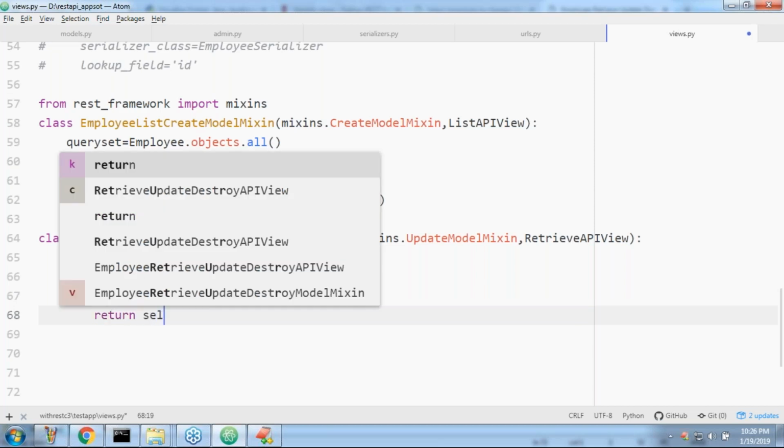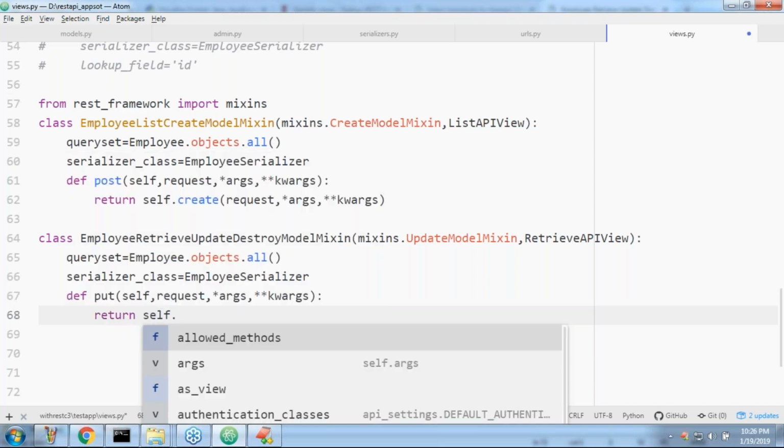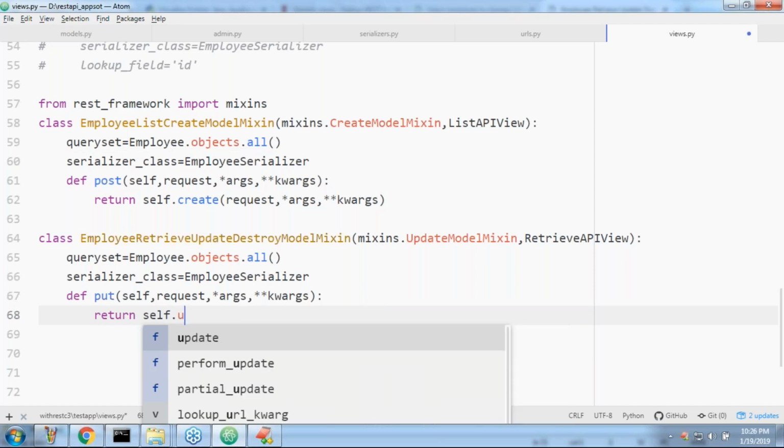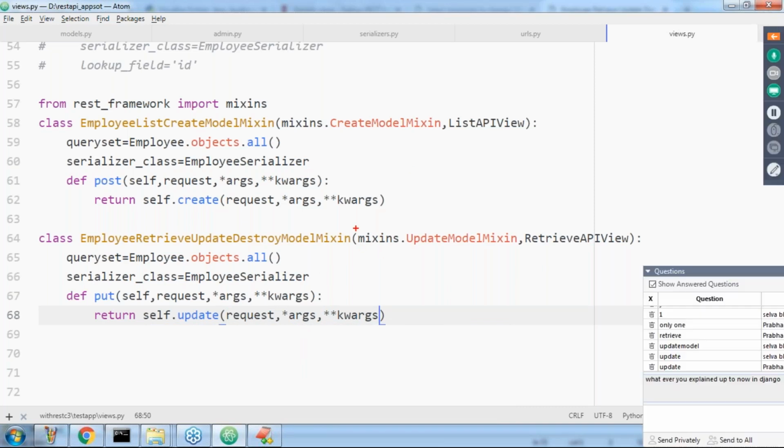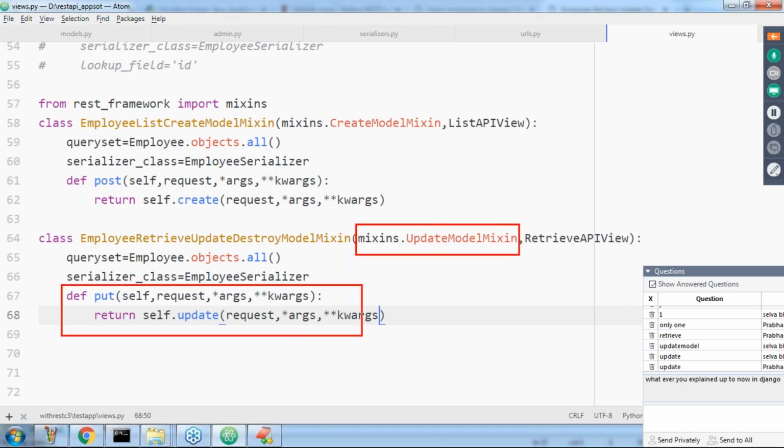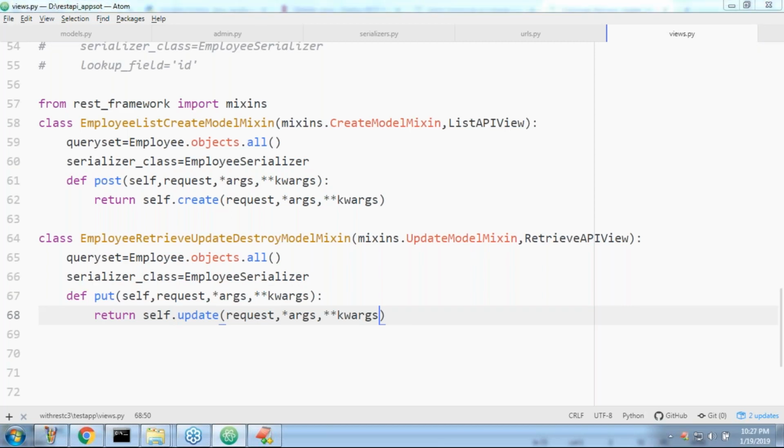Now, sir, return self dot. Can you please confirm which method? We are not required to implement it, since from the mixin we are already going to get a method, the update method, right? self.update(request, *args, **kwargs). That's all. If you take this extra, you now get the update operation ability also. Earlier we had only retrieve; just because of this, update will also be there by default.